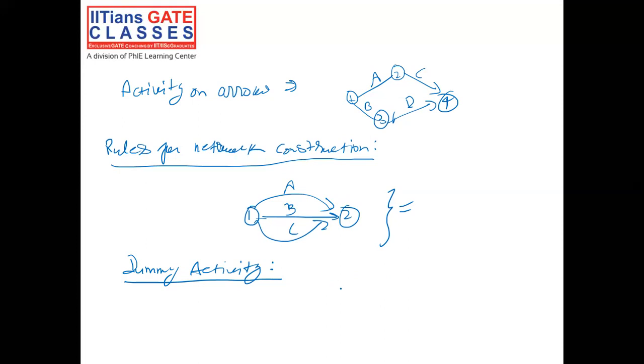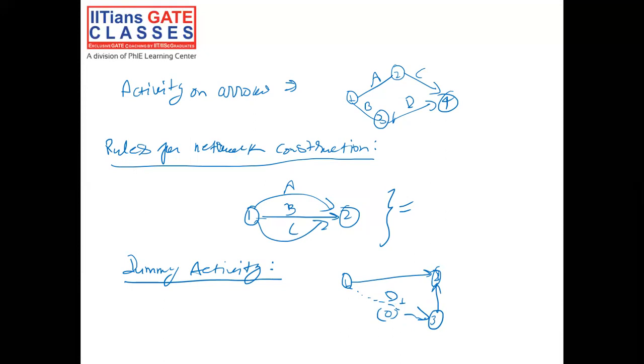So if you want to solve the above problem, you will use a dummy activity, and it will be something like this. This is the dummy activity D1, which will consume zero resources or zero time.